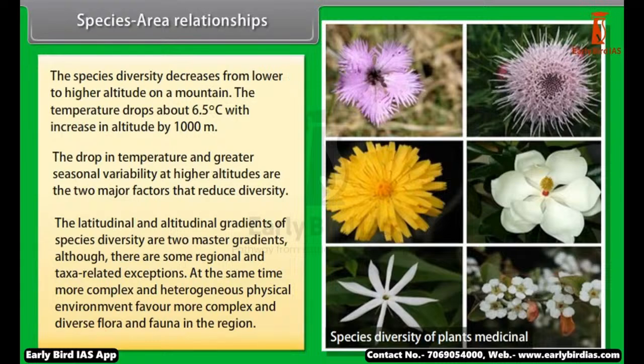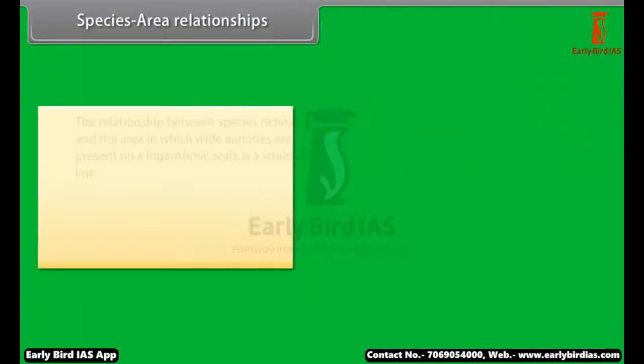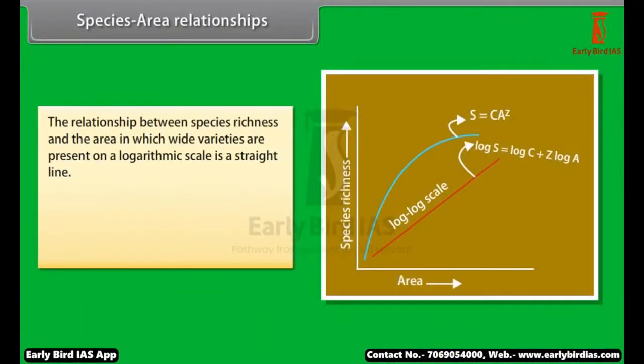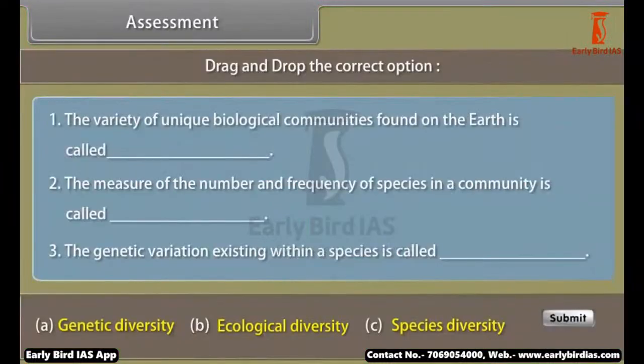At the same time, a more complex and heterogeneous physical environment favors more complex and diverse flora and fauna in the region. The relationship between species richness and the area, when plotted on a logarithmic scale, is a straight line. Log S equals log C plus Z log A, where Z is the slope of the line and C is the y-intercept.